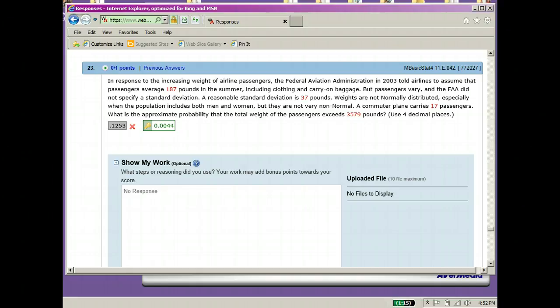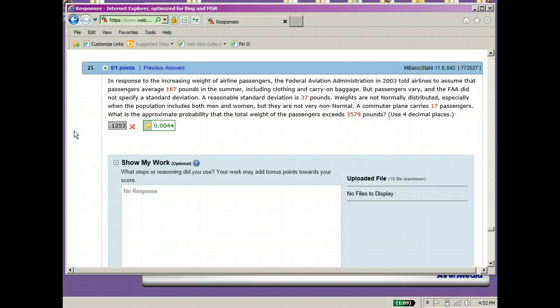This is in response to the increasing weight of airline passengers. The Federal Aviation Administration in 2003 told airlines to assume that passengers average 187 pounds. We're going to be using this 187 pounds as mu in this situation, including clothing and carry-on baggage. But passengers vary, and the FAA did not specify a standard deviation. However, a reasonable standard deviation is 37 pounds.